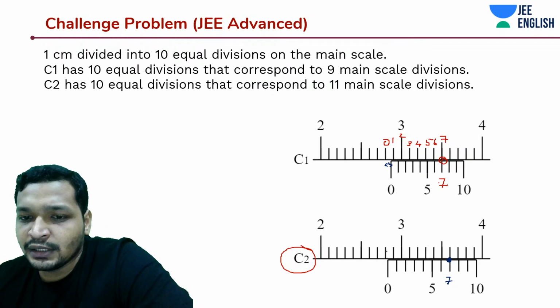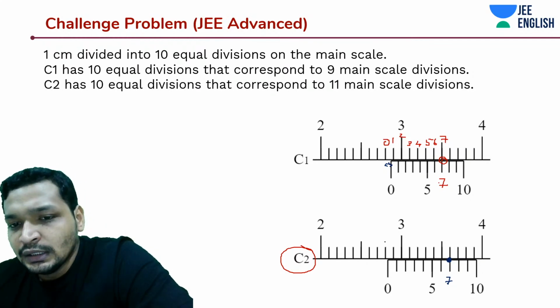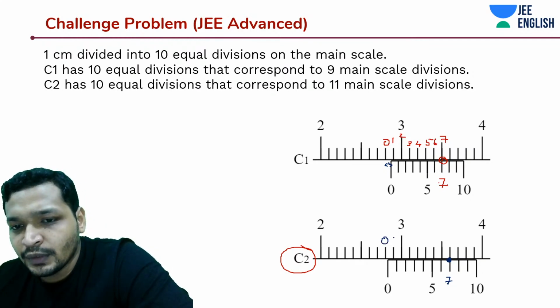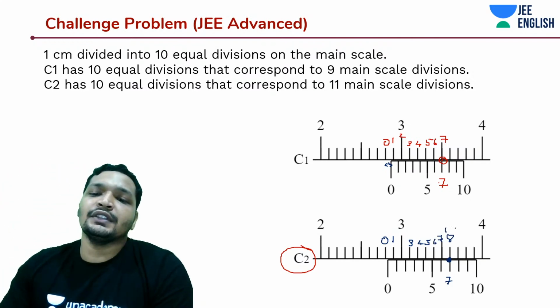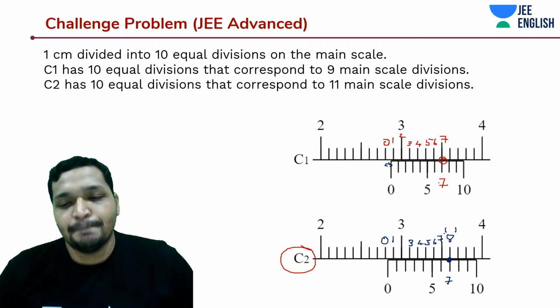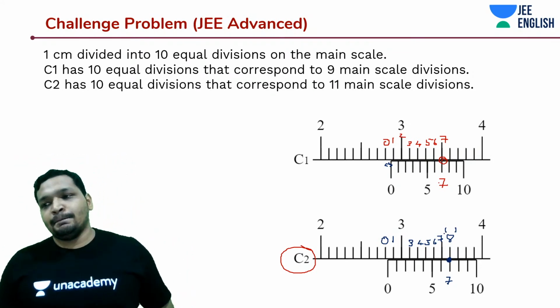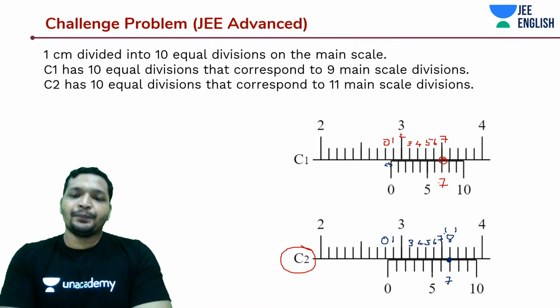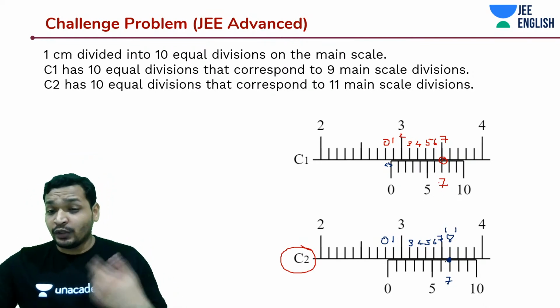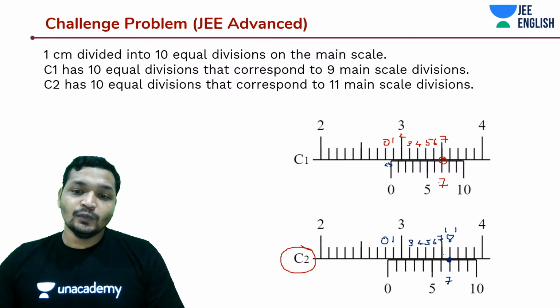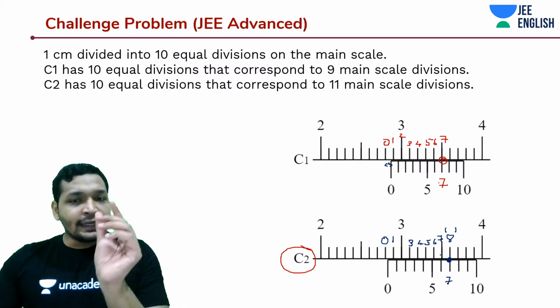Case 1, it was very easy. This is 0, this is 1, this is 2, I'm writing down directly 3, and then this is 4, this is 5, this is 6, this is 7, this is 8, guys. This is 8 divisions. Whereas here 7 was matching with 7, here 8 was matching with 7. 8 divisions would be there, right?